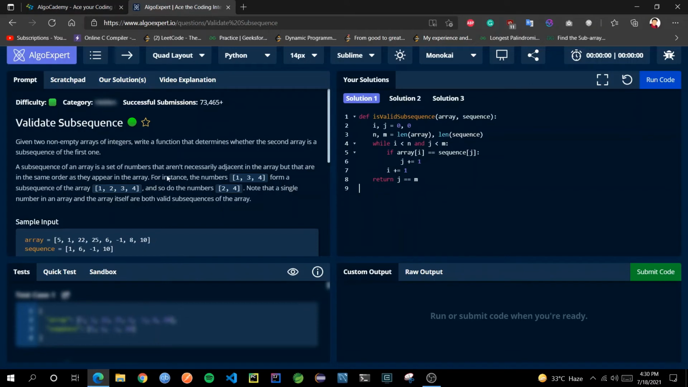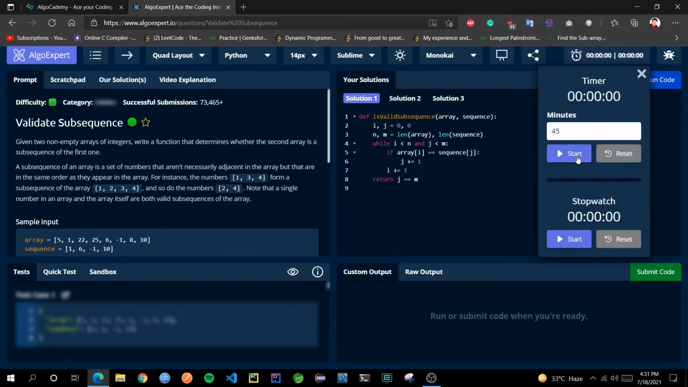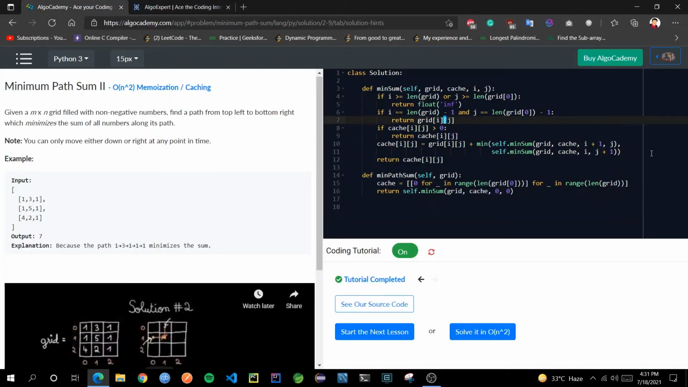Another thing which I like here in this AlgoExpert UI is that there is a clock. You can actually time how much time you are taking to solve one particular problem. So that would be a good feature for this platform as well, if we can time our solutions.